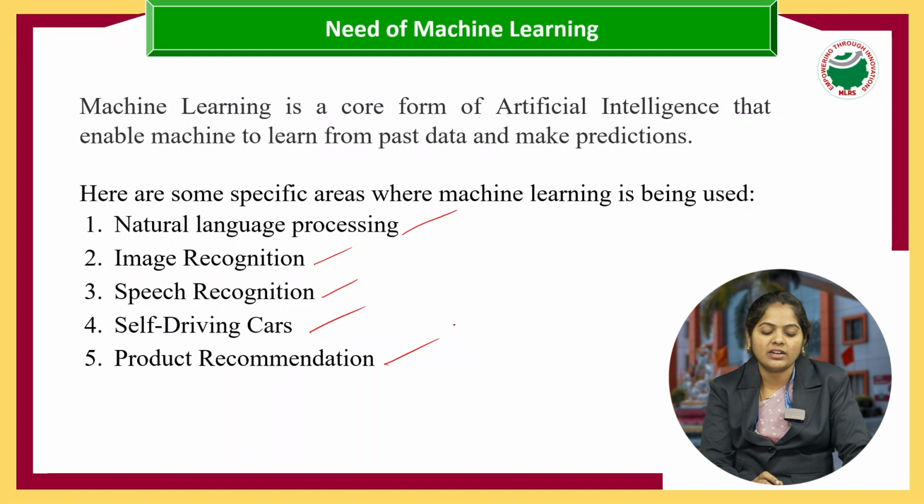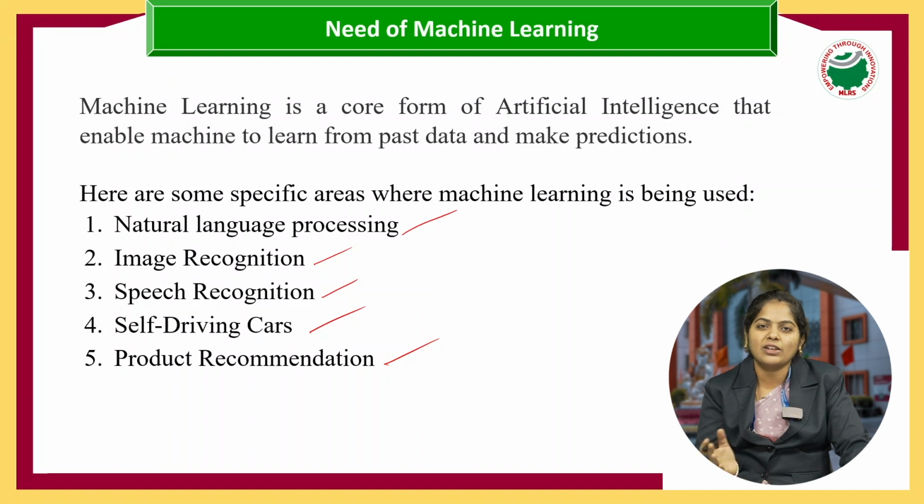And next, product recommendation. Nowadays when we are doing shopping online, let's say we are searching for any item, let's say a watch. I have opened an application like Amazon and searched for one product, so that product will get displayed. Whenever I'm searching for any Titan watch, the related watches will get displayed on the screen.